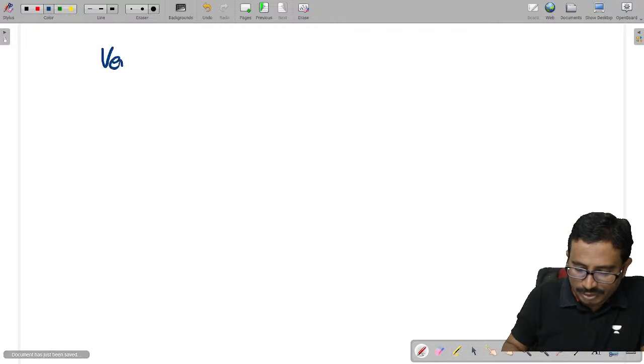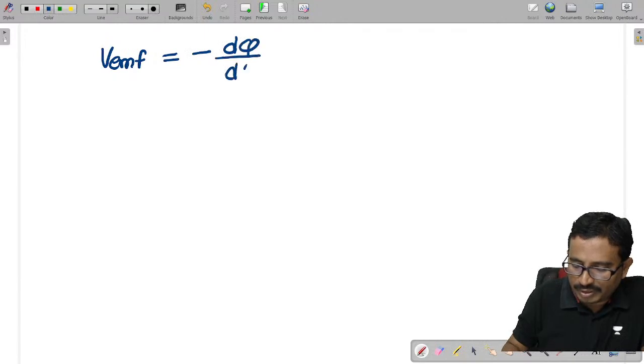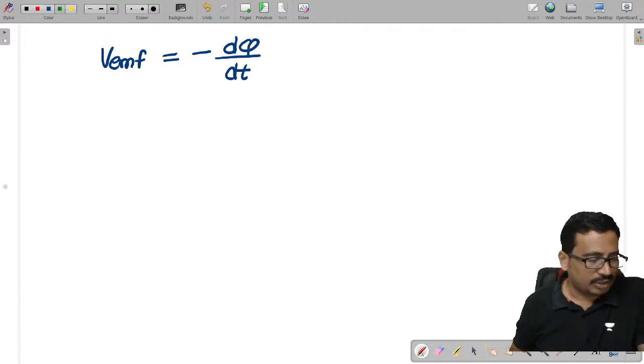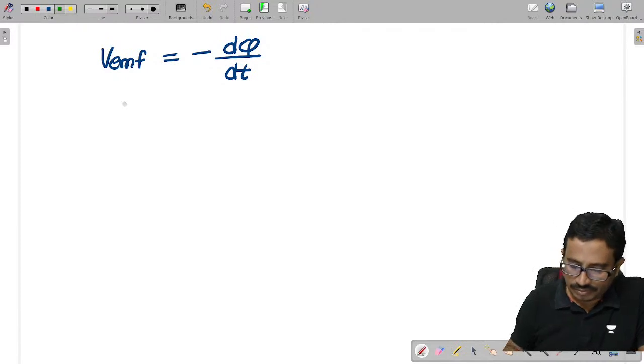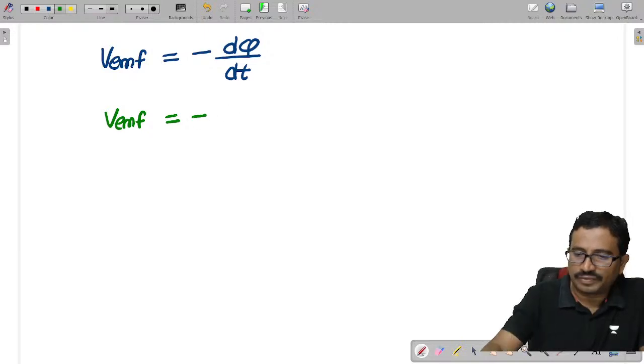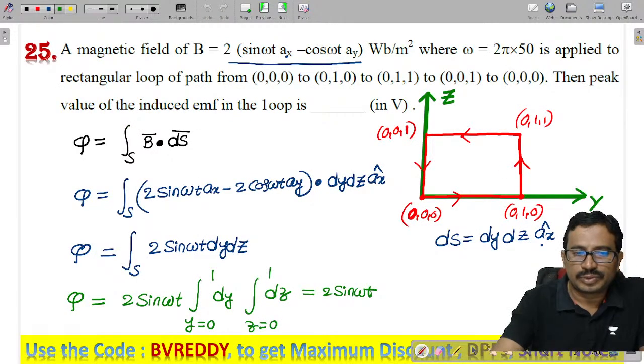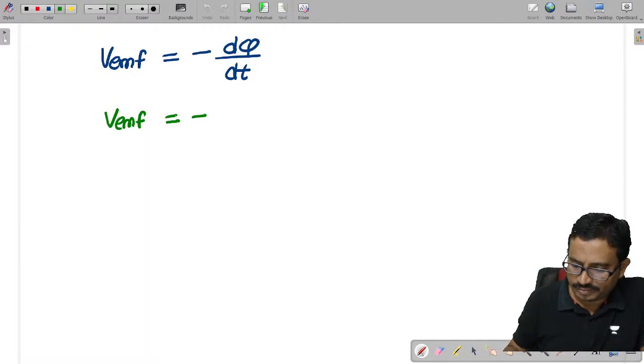The induced EMF is minus d phi by dt. So the EMF is minus the derivative of 2 sine omega t, which gives 2 omega cos omega t.